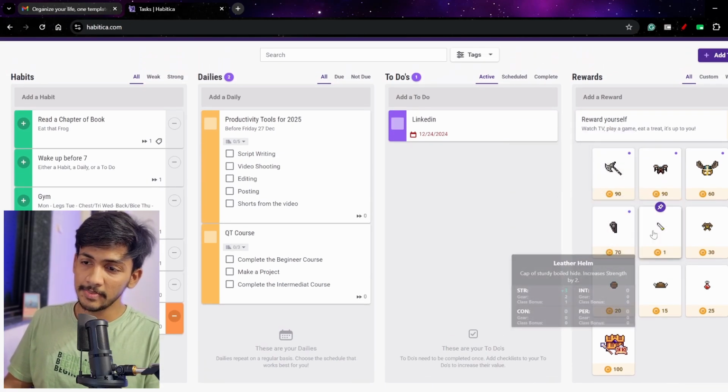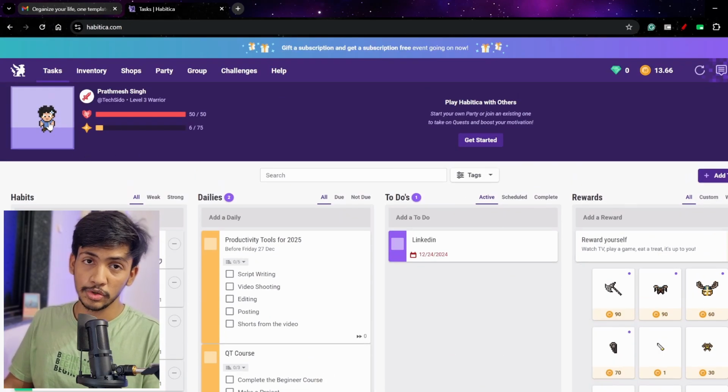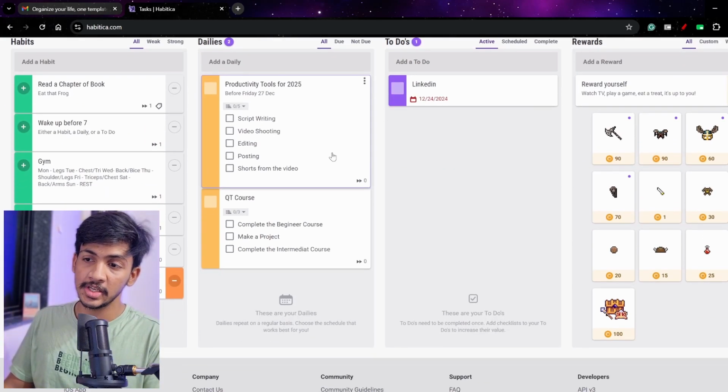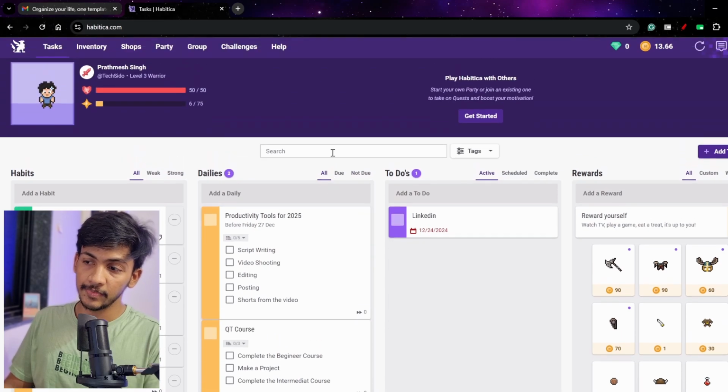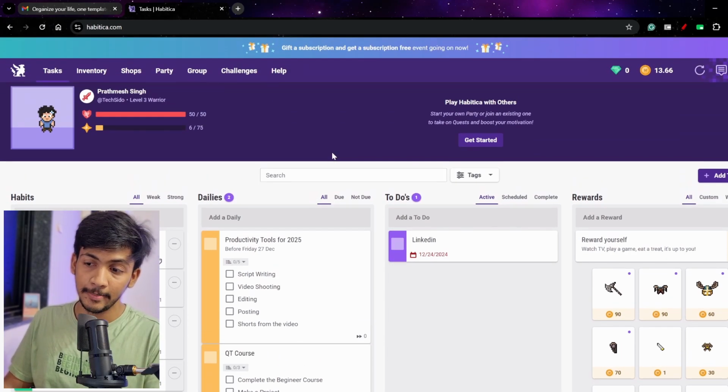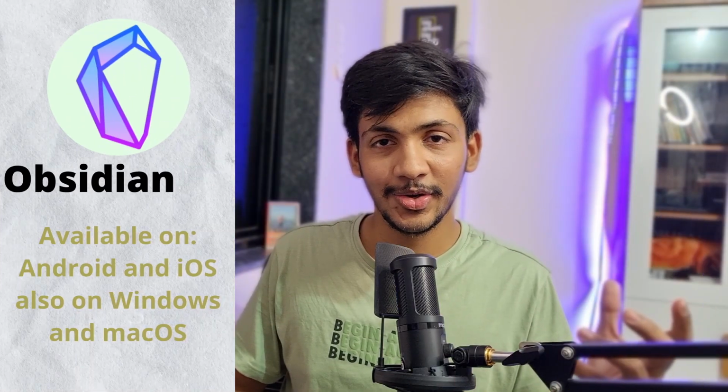So these are some things that are like a game, and I think you should give it a try if you are lazy. Another advantage of Habitica is that you can challenge your friends. Challenge your friends and invite them to make their board and play this game with them, and when you achieve the goals you can party. So this is Habitica.